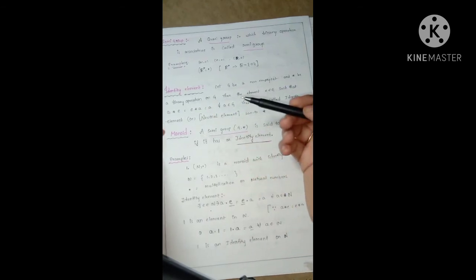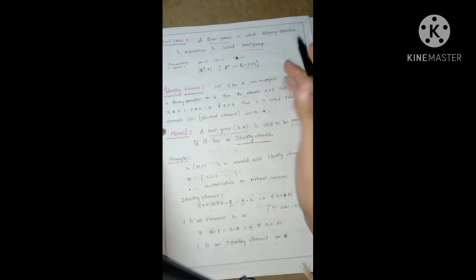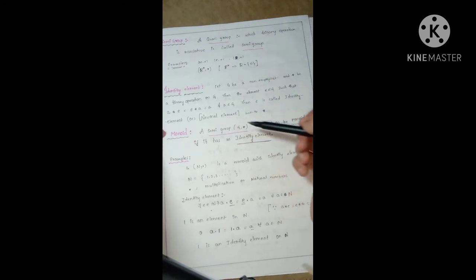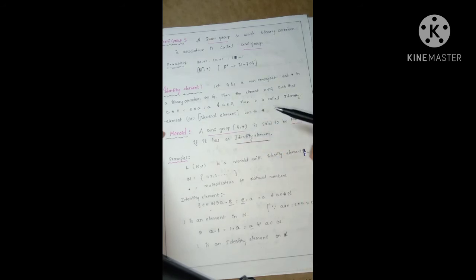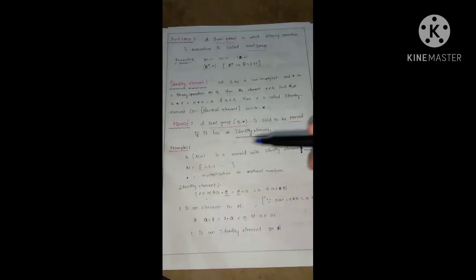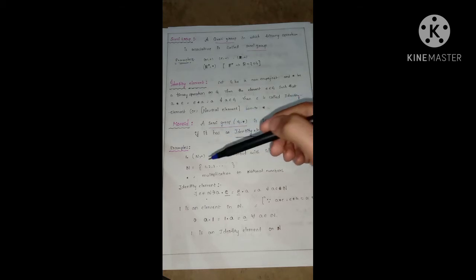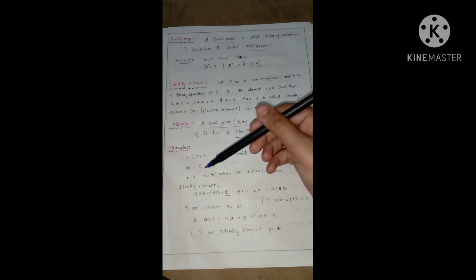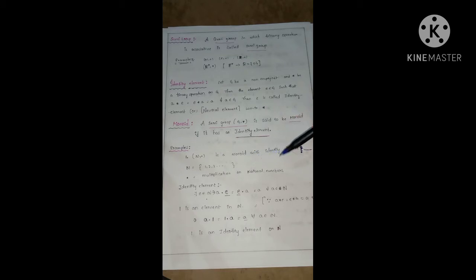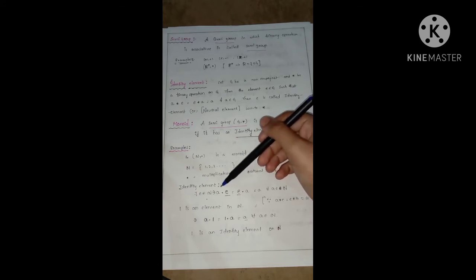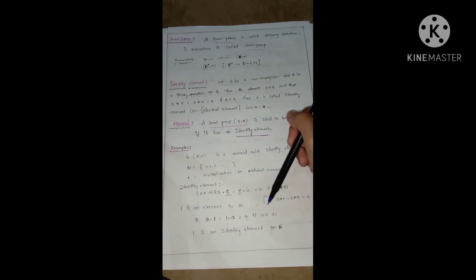I think your guessing is absolutely correct. A semi-group G comma star is said to be a monoid if it has an identity element. Go through the examples. N comma dot is a monoid, then what is the identity element? Let's see. N is the natural number set and dot is multiplication on natural numbers. Then think which element multiplied with any other element gives the same element.